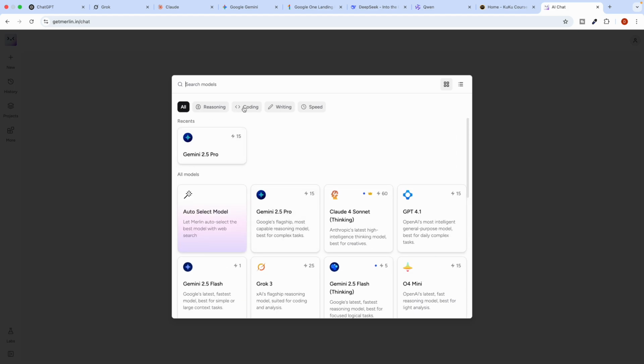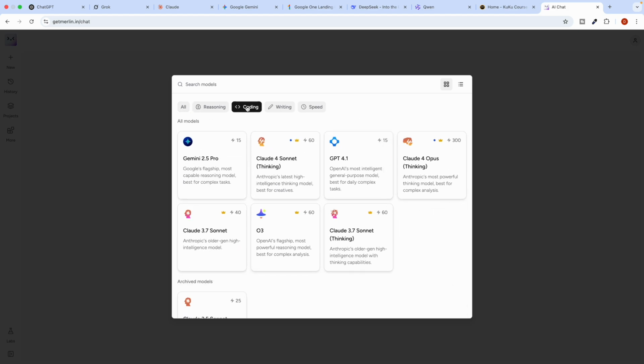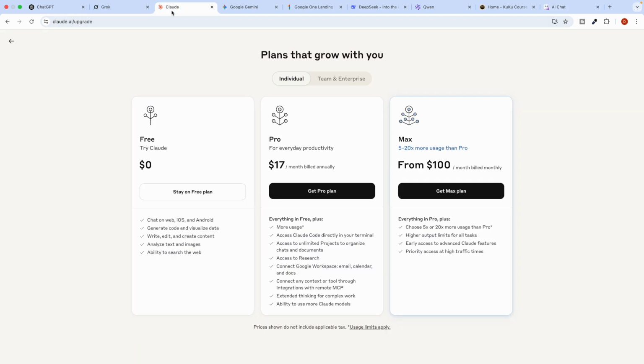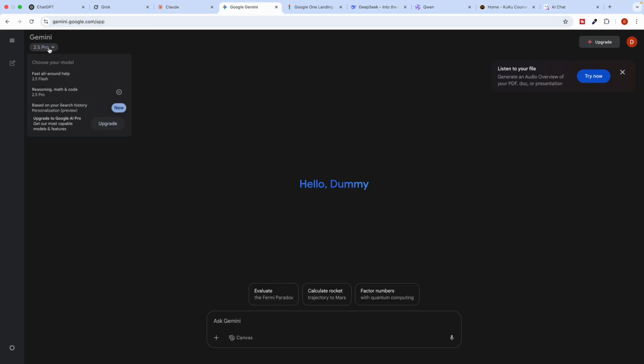You can also select, let's say, if you want to do coding. For coding, you have models like Claude 3.7 Sonnet, and Claude 4 Opus is also very powerful in coding. So if you want to use it for coding, this is something very cool. If you want to go with Claude, you can also go with Gemini 2.5 Pro. If you see here at the top, Gemini, you can see 2.5 Pro.